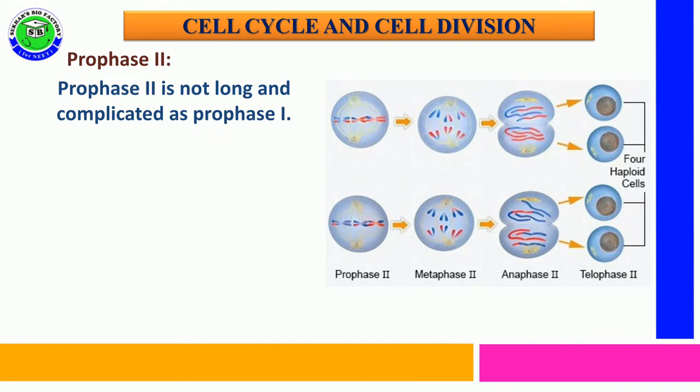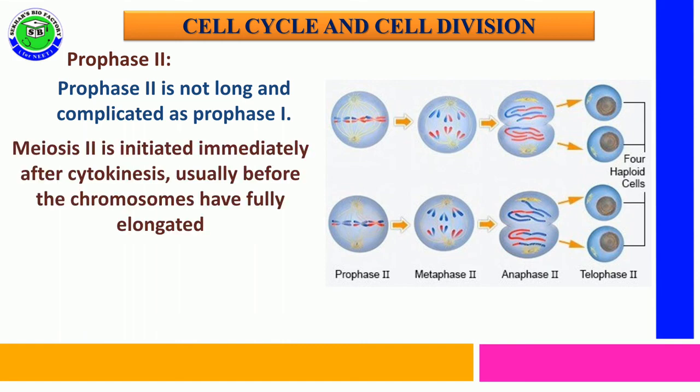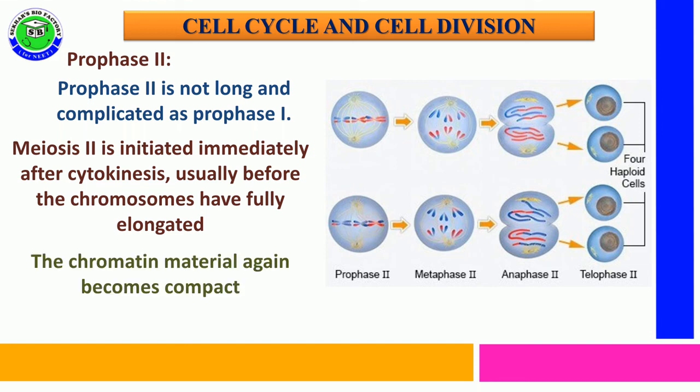Prophase 2 is not long and it is not complicated like prophase 1. Prophase 2 of meiosis is initiated immediately after completion of cytokinesis, and usually before the chromosomes have fully elongated in this phase.